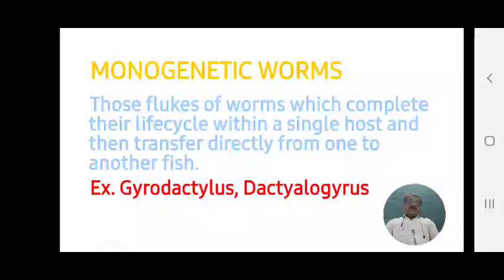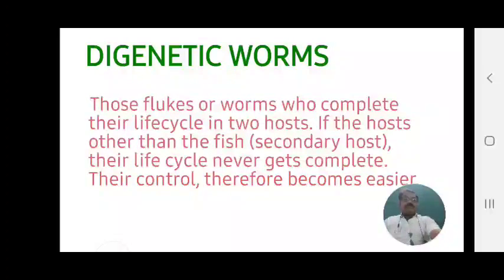Then which are the examples of these monogenetic worms? The first example is Gyrodactylus, and the second is Dactylogyrus. These two parasites, these two pathogens, are monogenetic worms. They complete their life cycle in a single host, or one host.